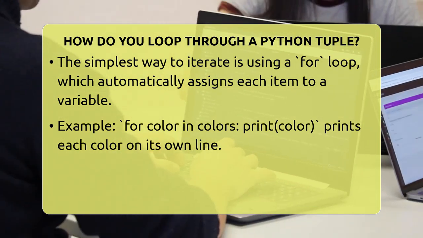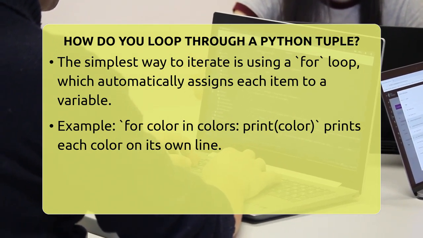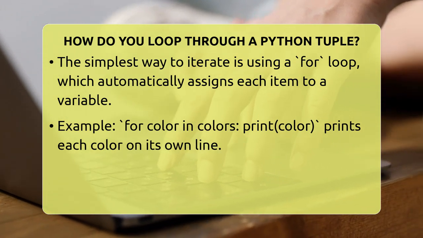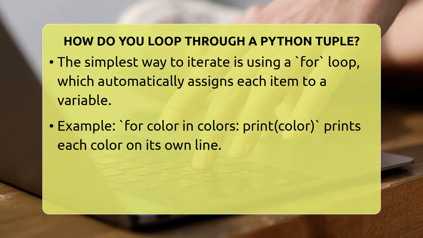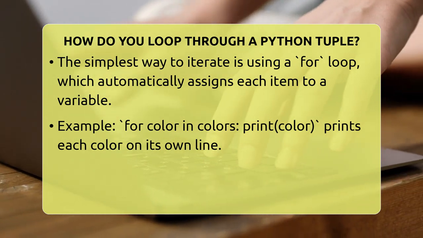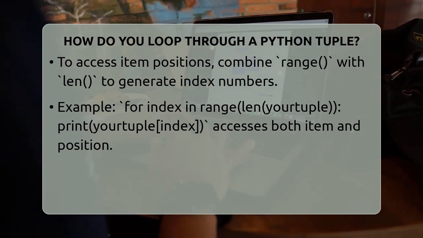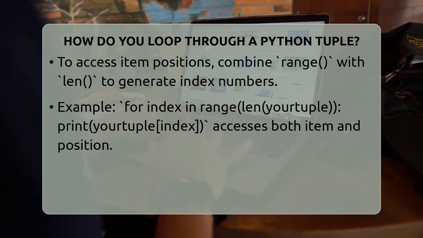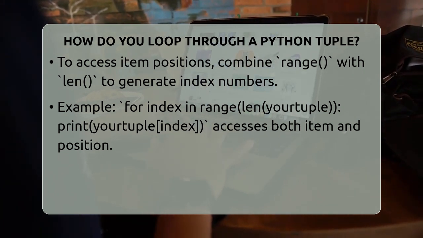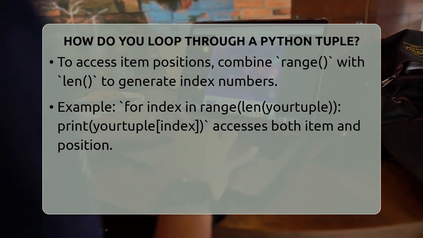Sometimes, you might want to know the position of each item in the tuple. To do that, you can combine the range function with the length of the tuple. The length function tells you how many items are in the tuple, and range creates a sequence of numbers from 0 up to that length. So, if your tuple has 3 items, range will generate numbers 0, 1, and 2. You can then use these numbers as indexes to access each item in the tuple. The code looks like this: for index in range, len your tuple, print your tuple index. This method is helpful when you need both the item and its position.